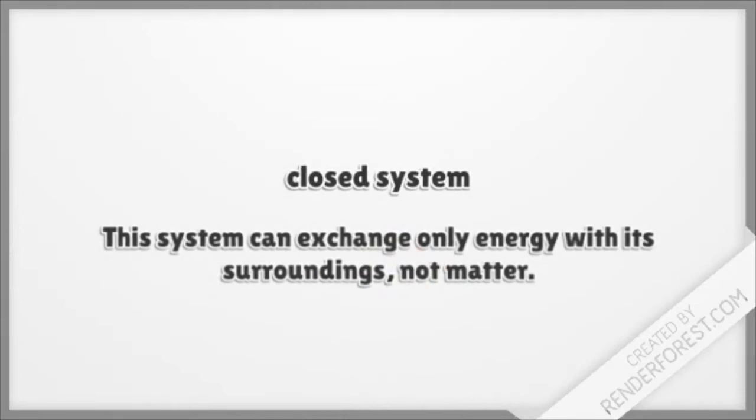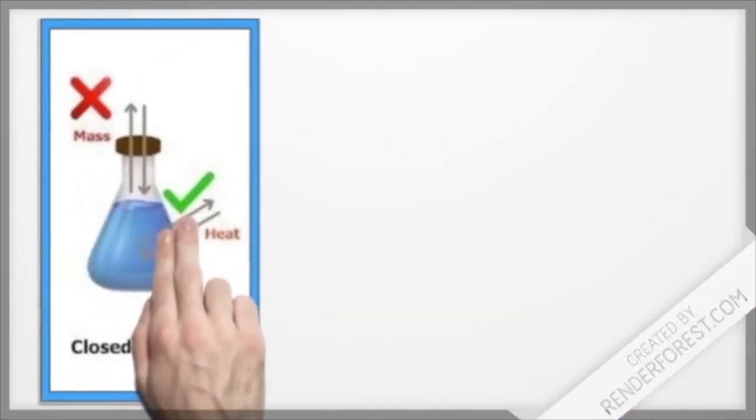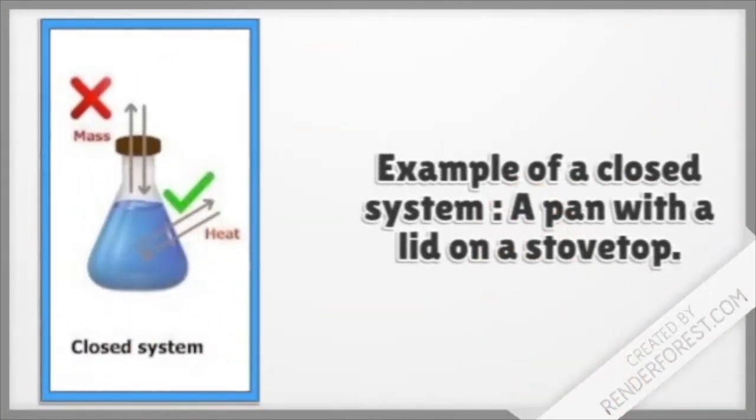Next we have a closed system. In this system we can exchange only energy with our surroundings, not matter. As we see here in the image, because the flask is tightly closed, matter cannot be transferred to the surroundings. Only heat energy can be transferred. And a common example of a closed system is a pan with a lid on a stovetop.